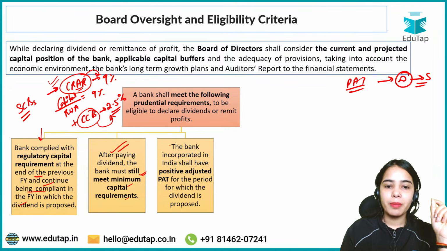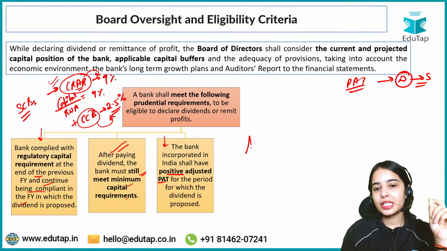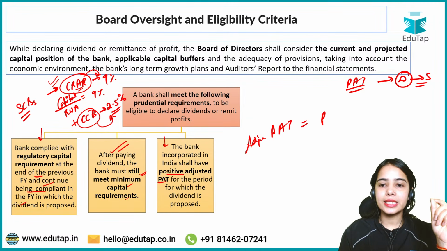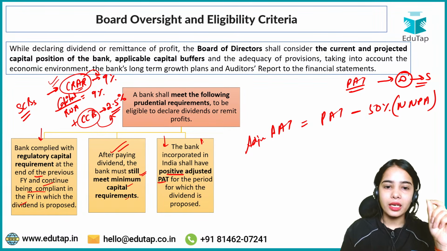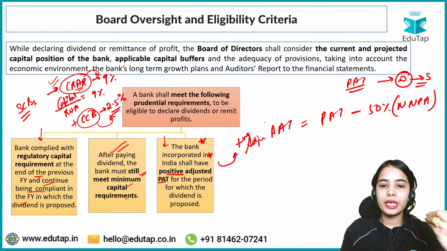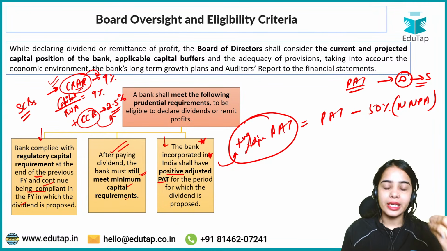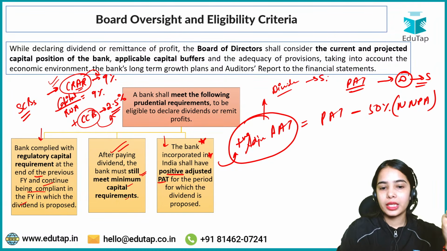Okay, the bank incorporated in India shall have positive adjusted PAT. Adjusted profit after tax, as I have told you, is profit after tax minus 50% of net NPA. So the bank that is incorporated in India, that is the Scheduled Commercial Bank of India, should have a positive adjusted profit after tax, then only it will be allowed to provide the dividend to its shareholders. Okay, that is the idea.